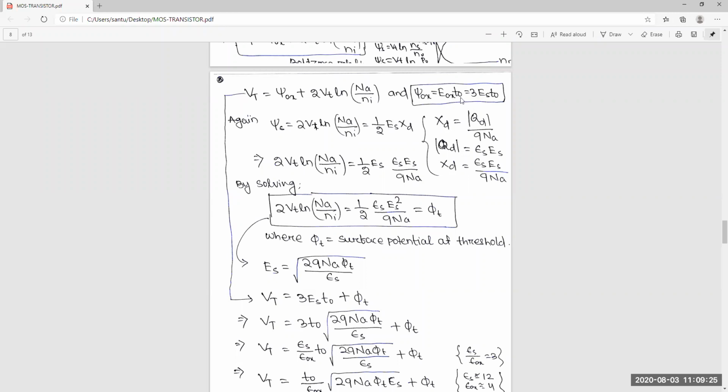And again, epsilon OX is nothing but 3 times of electric field into distance: oxide electric field into the thickness of that oxide. Now you can replace this oxide electric field with 3 ES, the silicon electric field, because it's 3 times.